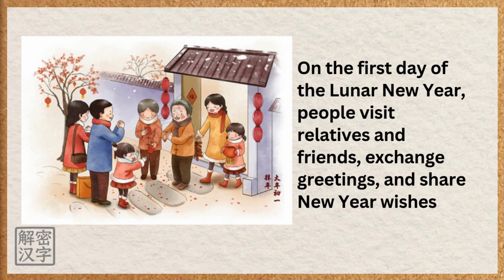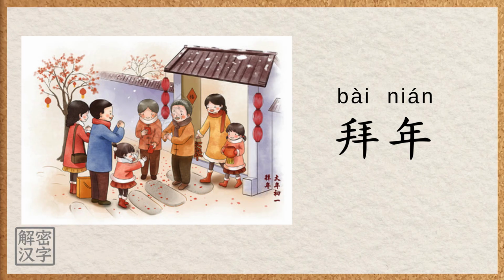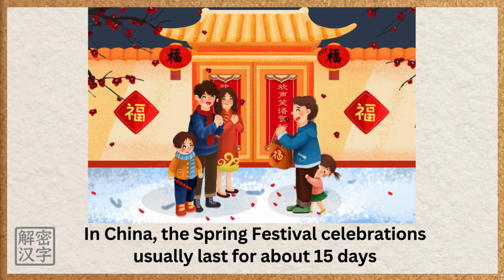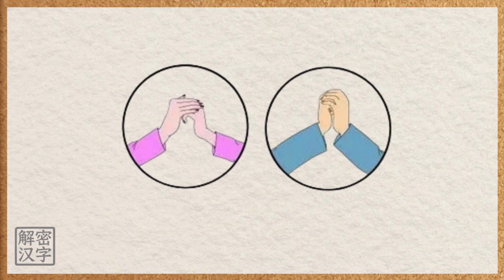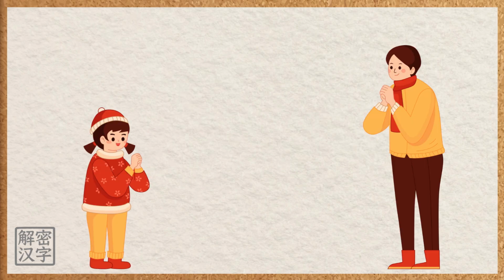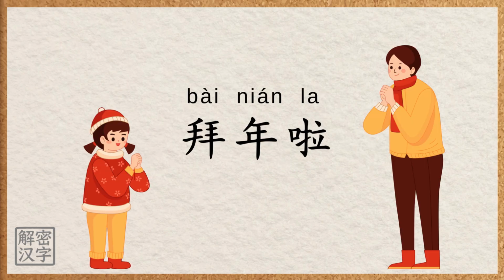On the first day of the Lunar New Year, people visit relatives and friends, exchange greetings, and share New Year wishes. This tradition is called Bai Nian. In China, the Spring Festival celebrations usually last for about 15 days. During this time, when you go to someone's home, you can greet them in a very traditional way. Hold your hands together in front of your chest, like this, give a small bow, and say, 拜年啦! You'll sound super native in Chinese.